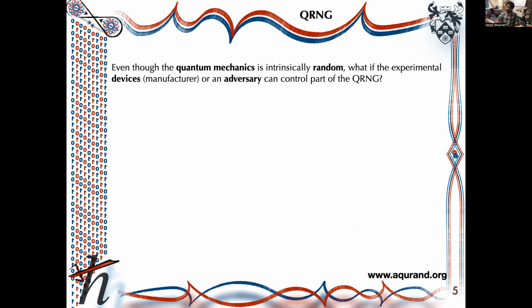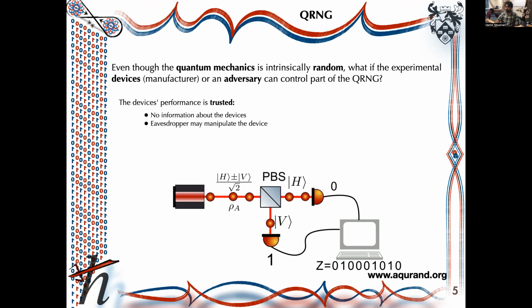Despite the fact that quantum mechanics can theoretically provide pure randomness, there might be experimental imperfections or some correlation between the devices and a third party or eavesdropper, which can introduce some errors in the system and make the system predictable. For instance, consider a QRNG. It consists of a laser which sends polarized single photons to a polarizing beam splitter, and then we have two single photon detectors.